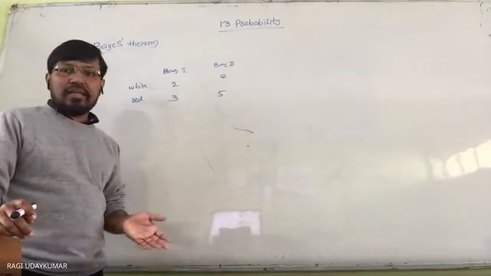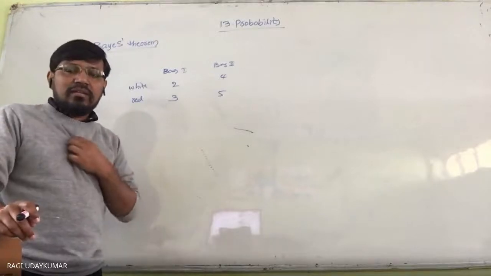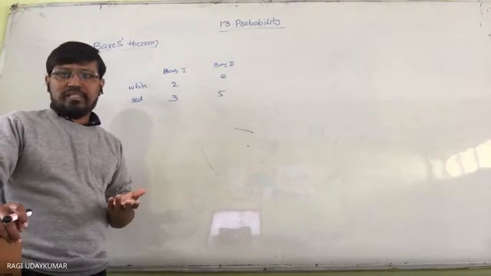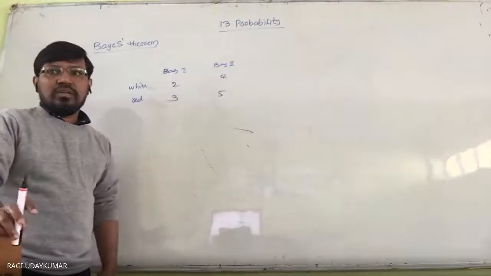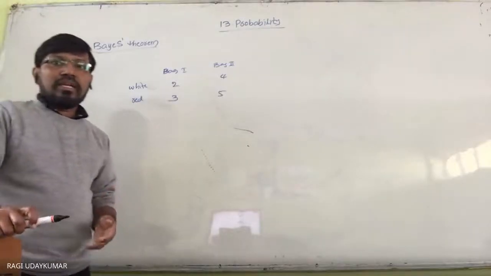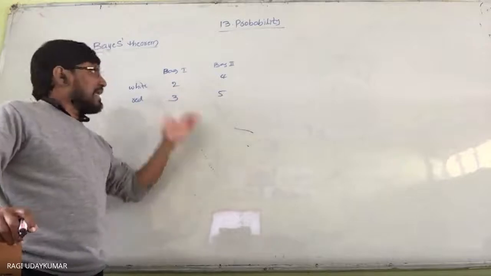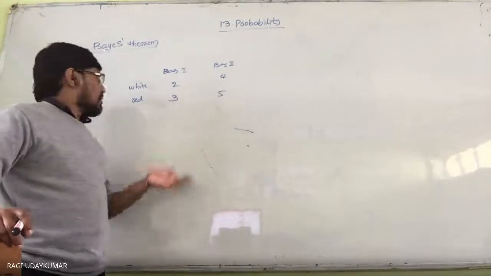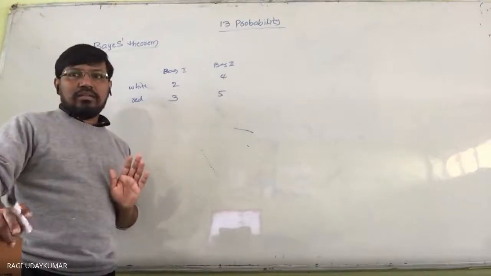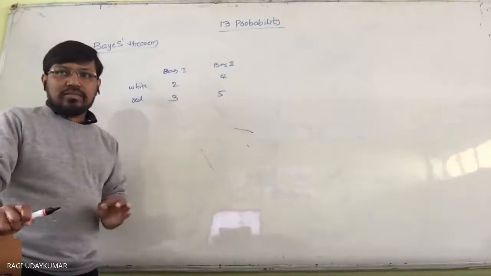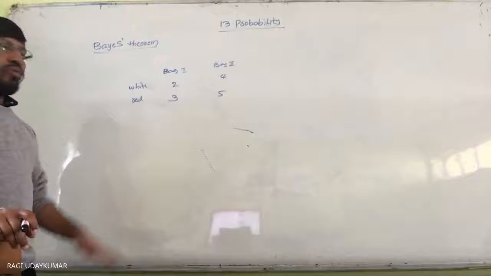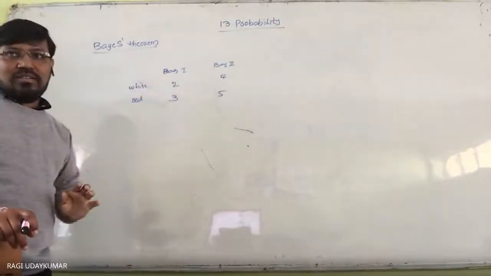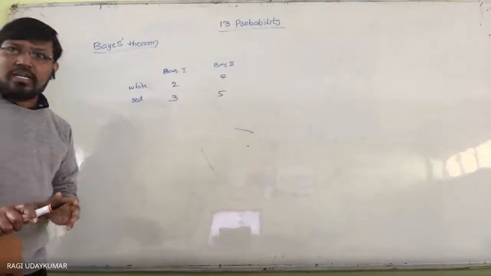Two bags are there. So what is the probability of selecting one bag out of the two bags? Obviously 1/2. Or you can find the probability of drawing a ball of a particular color, either white or red. Let us consider the white color: what is the probability of selecting a white ball from bag one? That also you can find.